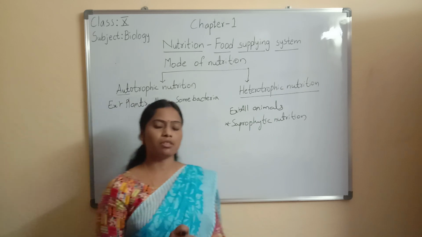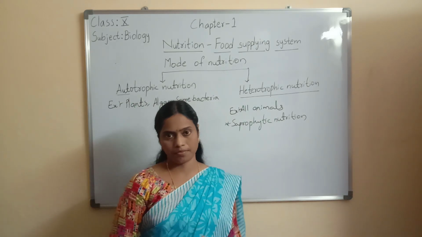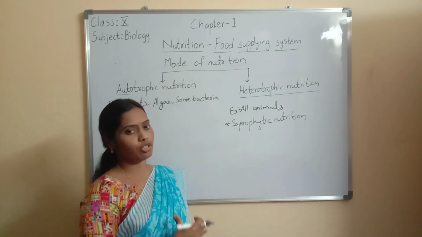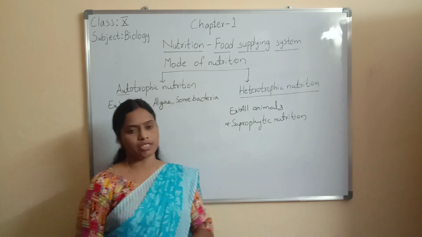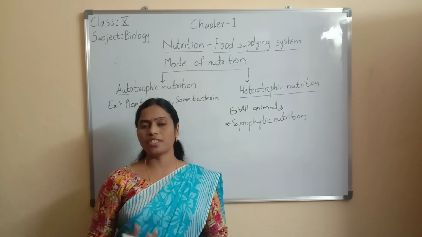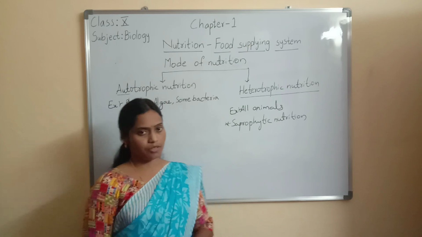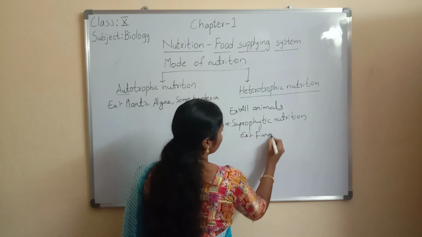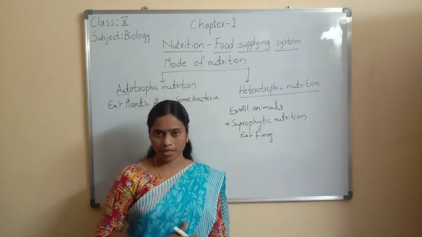So heterotrophs are the organisms which depend on other organisms for their food. Okay? This heterotrophic nutrition is of different types. One is saprophytic nutrition. Saprophytic nutrition means some organisms depend on dead and decaying matter for their food. Example, fungi.